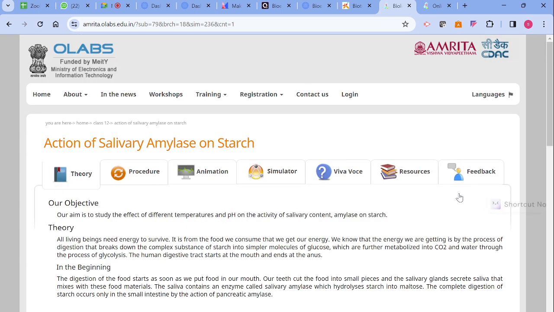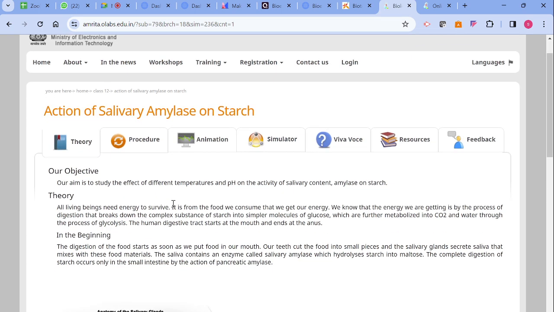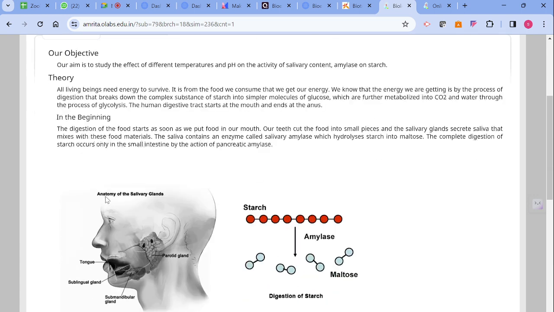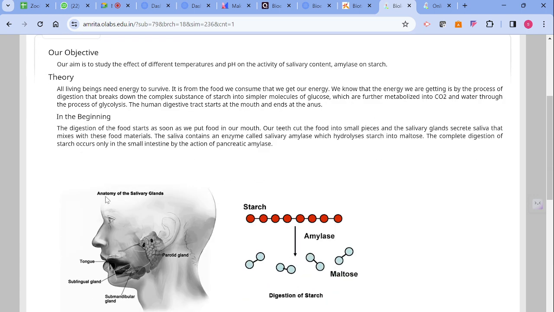When we click on this, there are so many tabs here: theory, procedure, animation, simulator, followed by viva voce, and resources and feedback also. In theory, the entire principle is established here. We can make the student study it and ask him to deliver the same. Instead of our teaching, let the student study and deliver what he has studied.